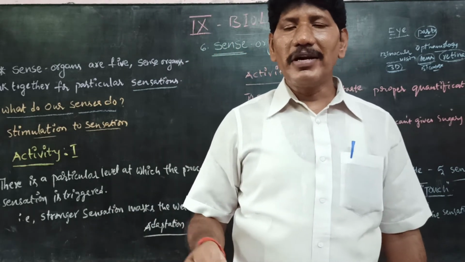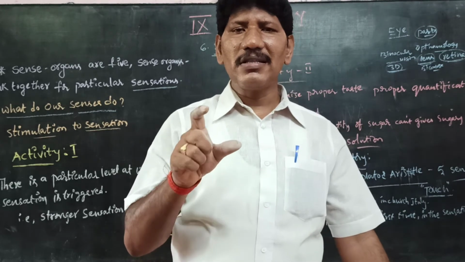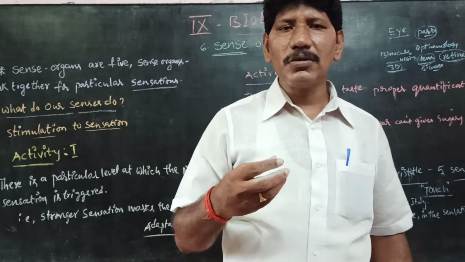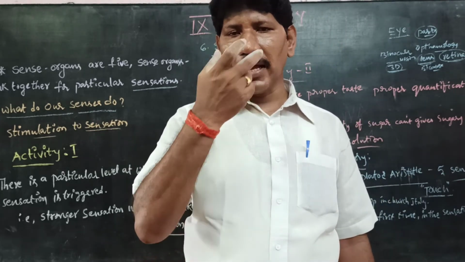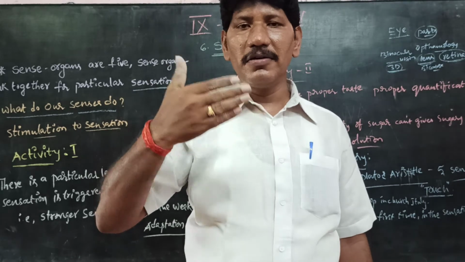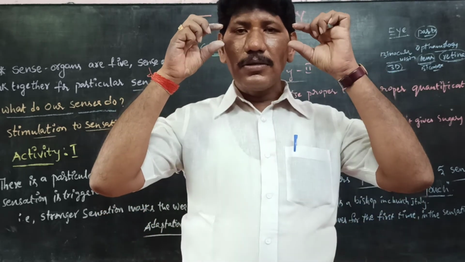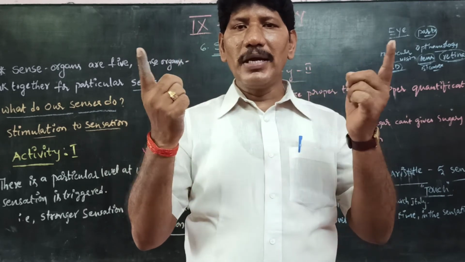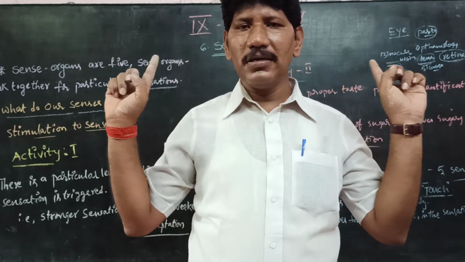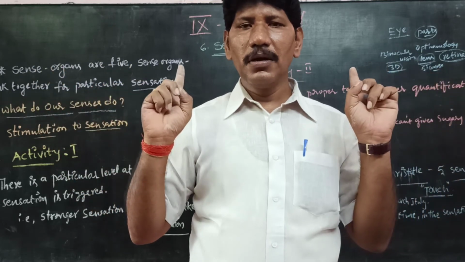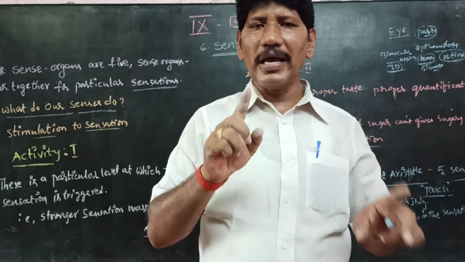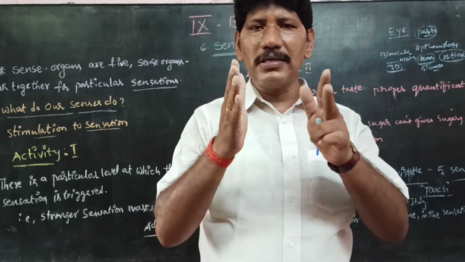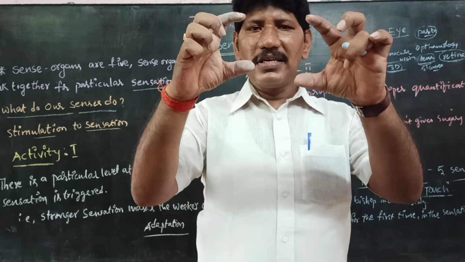Is it clear, children? While coming to the sense organs, the first one is the eye. Let us come to the eye. First we have to discuss the external structure of the eye. Actually we have two eyes located in the front of the face, so it is located to the partial side. We have to count nearly 180 degrees, we have vision of nearly 180 degrees. But in the examples of cows, goats, sheep and the like, the eye is in a different position.